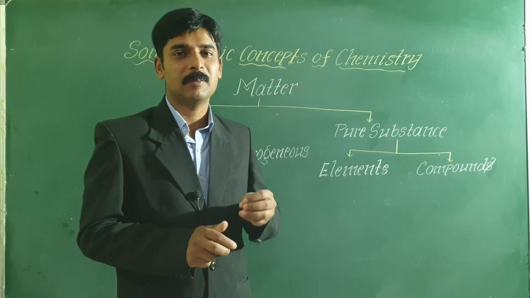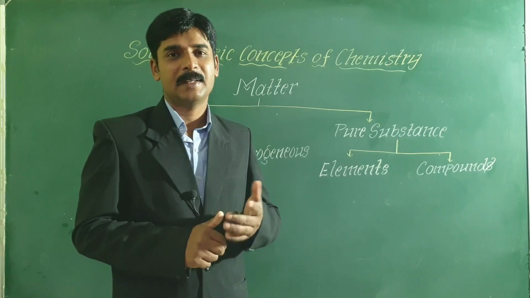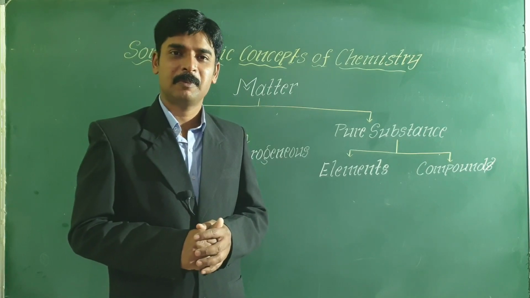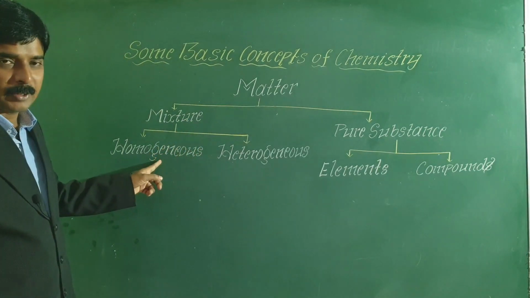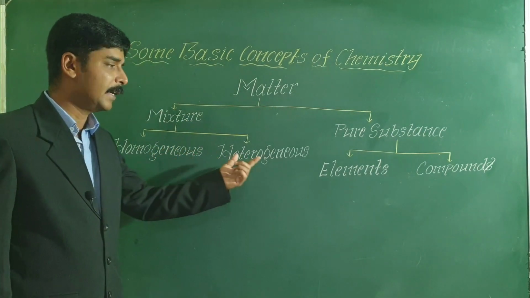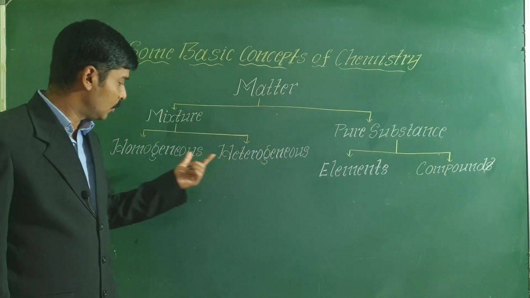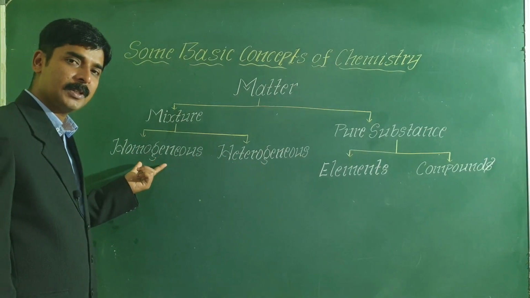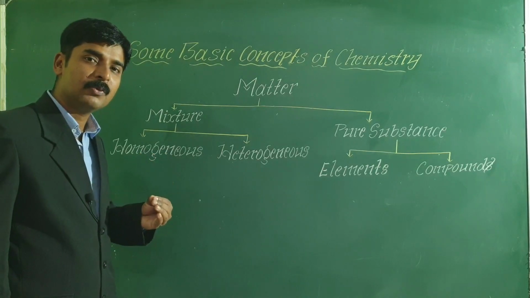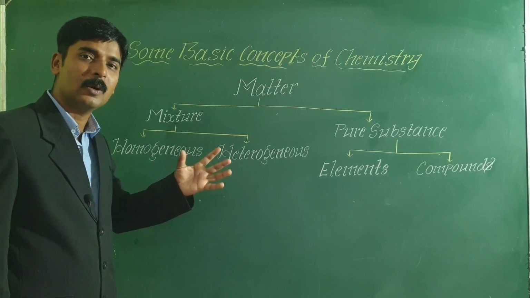Salt solution is a mixture of salt and water, etc. These are a few examples of mixtures. Mixtures are further classified into two types: homogeneous mixture and heterogeneous mixture. A homogeneous mixture is a mixture of two or more substances having uniform composition throughout.